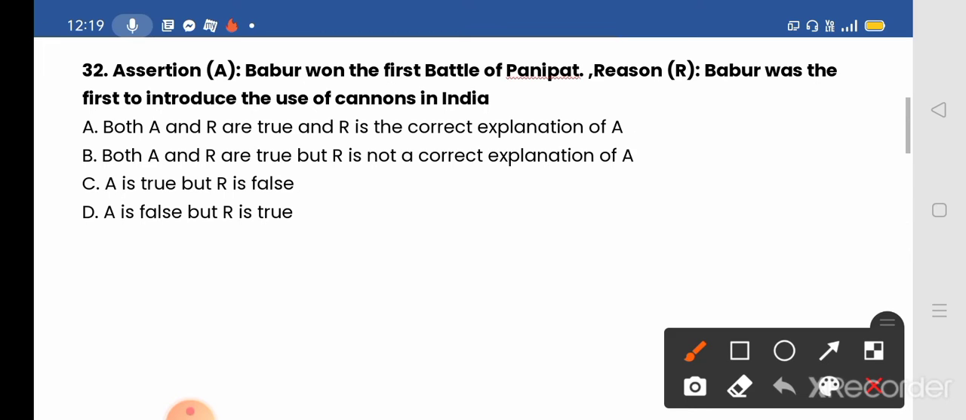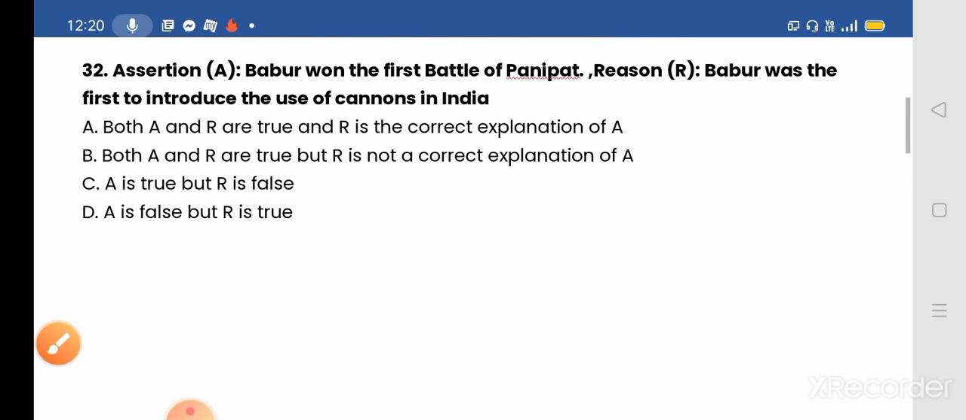And the answer will be option A, both A and R are true, and R is the correct explanation of A. Yes, Babur won the first battle of Panipat because Babur introduced massed artillery tactics to Indian warfare first. Under the guidance of Ottoman gun master Ustad Ali Quli, Babur deployed cannons behind a screening row of carts, and that made Babur the winner in the first battle of Panipat. So option A will be the correct answer. Next we move to our next question,